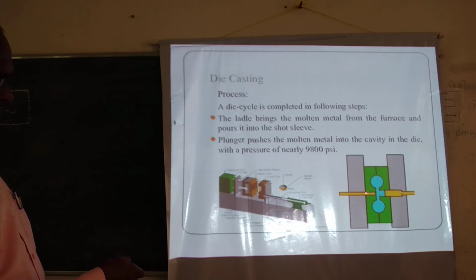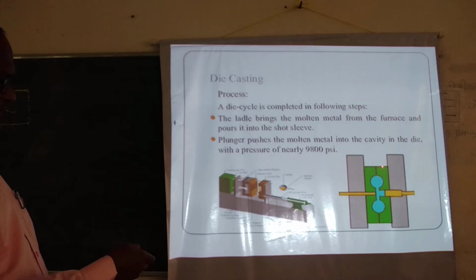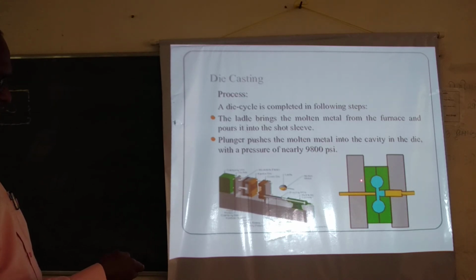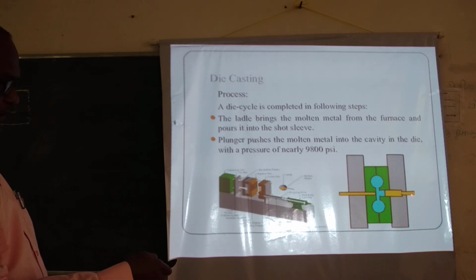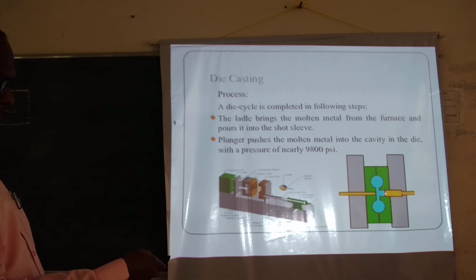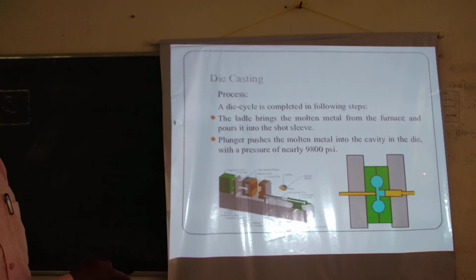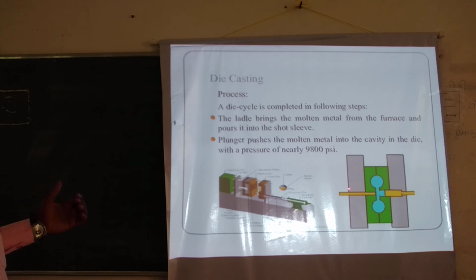One die is fixed, another die is movable. So when you pour the molten metal and press it, it flows through this mold cavity and fills all the portions of the mold cavity. And through the ejector, you eject this. Means you move one movable die in this direction and remove this casted product and carry out the further finishing process.